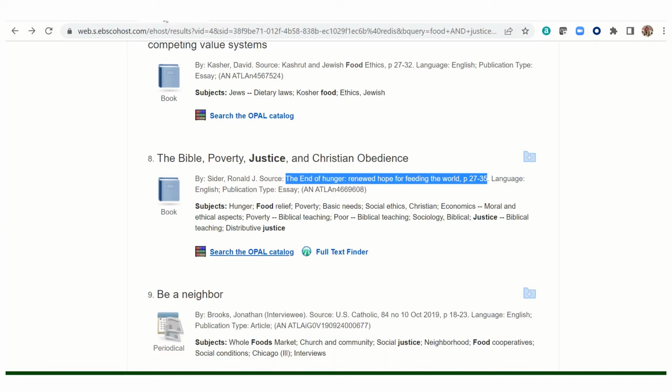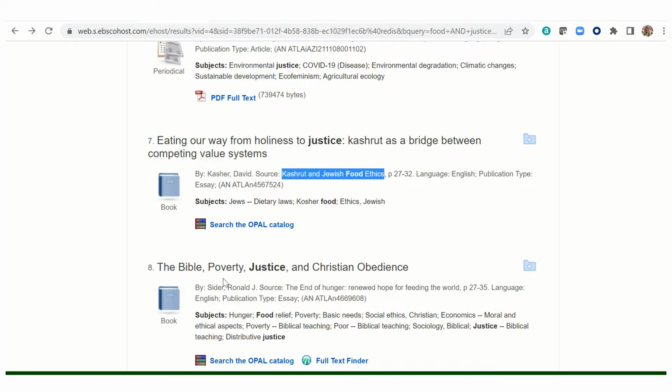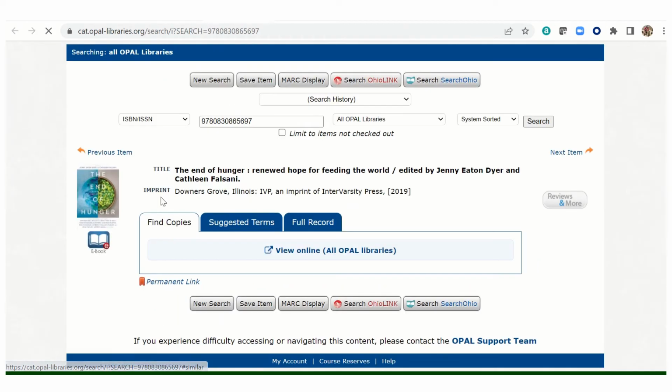Now this one, Eating Our Way from Holiness to Justice, let's say you're interested in finding that essay, which is contained in this book. Check the Opal Catalog for that title.